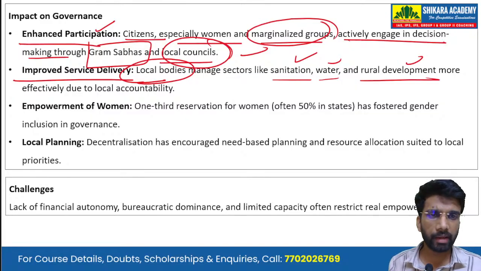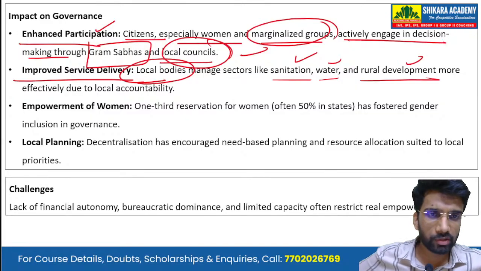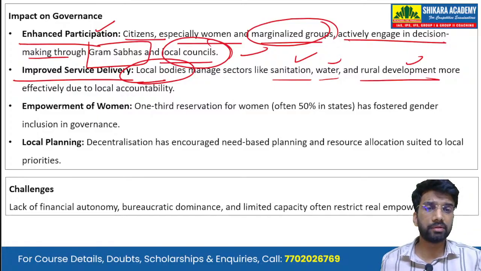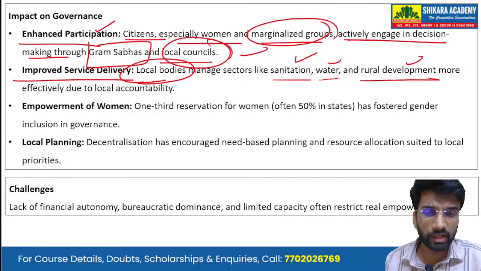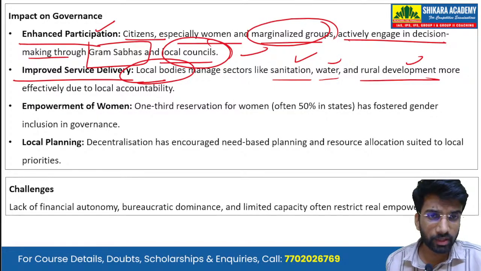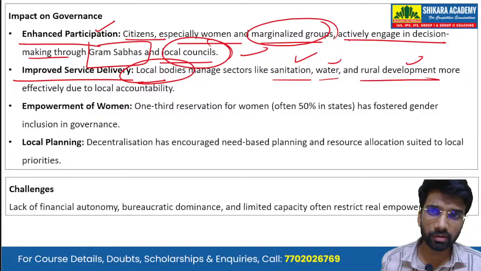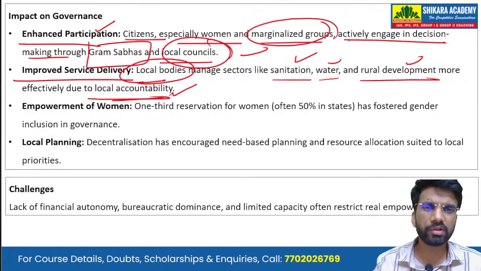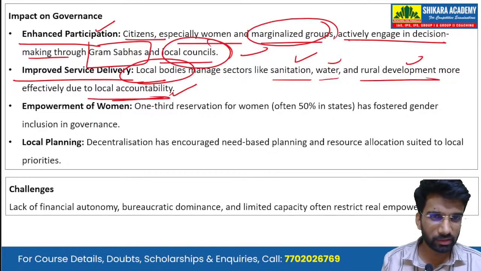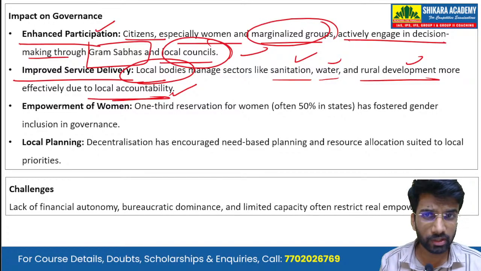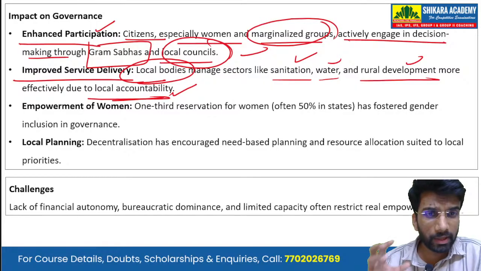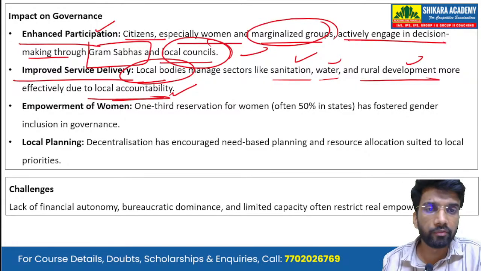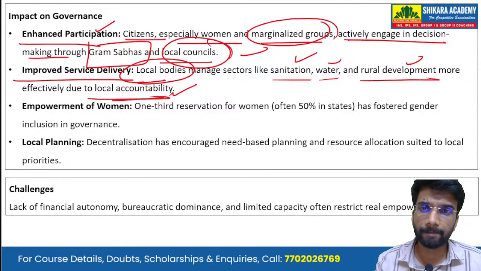So these tasks have been devolved to the local bodies, and they can do it more effectively due to their local accountability, because sanitation and water are things that require local accountability. So the local bodies are better placed to fulfill these tasks.